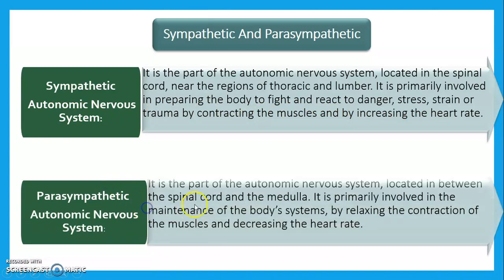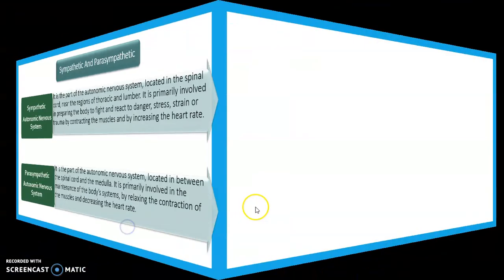The parasympathetic system is also part of the ANS. It is located between the spinal cord and medulla. Sympathetic is situated between the spinal cord and the thoracic and lumbar vertebrae, while parasympathetic is situated between the spinal cord and medulla. It is primarily involved in the maintenance of the body system by relaxing the contraction of muscles and decreasing the heart rate. Our body gets relaxed in the parasympathetic nervous system.